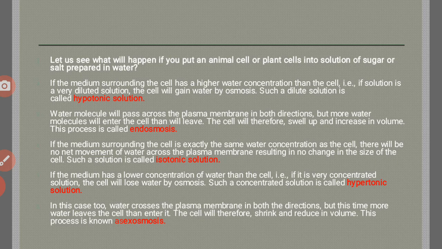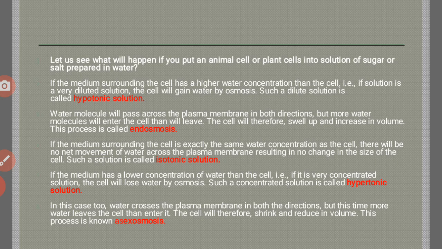If the medium surrounding the cell has exactly the same water concentration as the cell, there will be no net movement of water across the plasma membrane, resulting in no change in the size of the cell. Such a solution is called an isotonic solution.